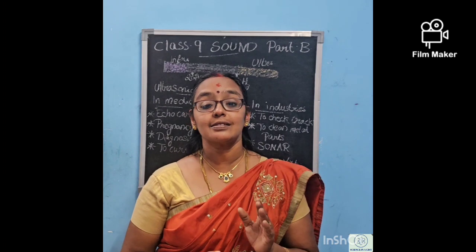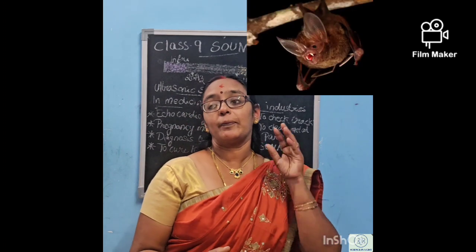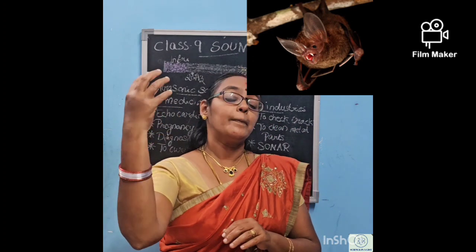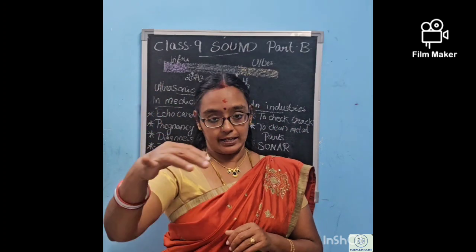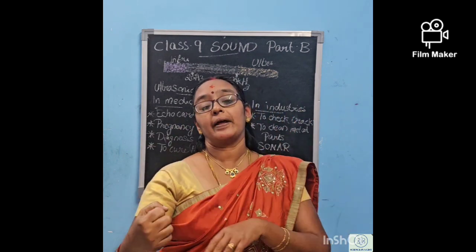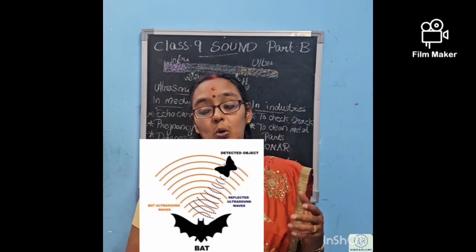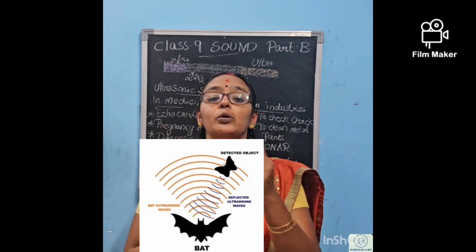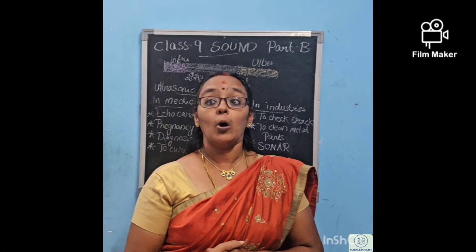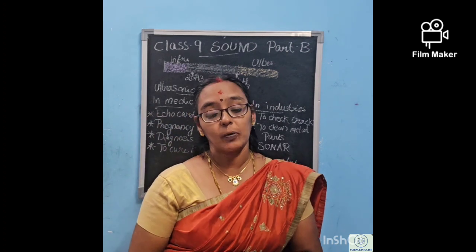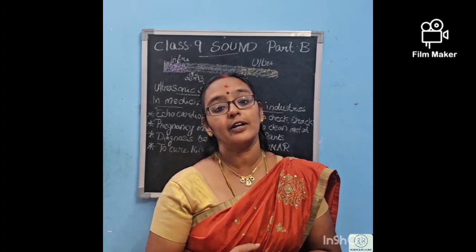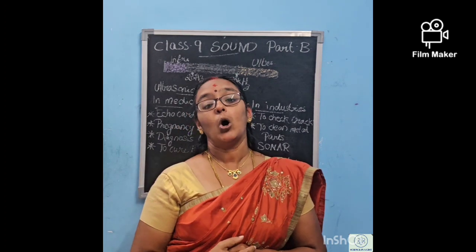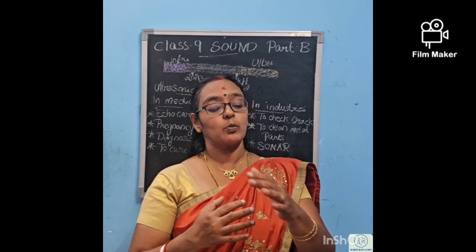The ultrasonic sound we were discussing is very helpful for the bat during night time. It produces a sound in the ultrasonic range. If any prey is within a distance, the sound waves touch that prey and reflect back. If it hears the sound back within a particular range, it understands that a prey or an obstacle is there. Even though the bat is not able to see things properly, using ultrasound it is able to understand whether an obstacle or prey is within a small distance.